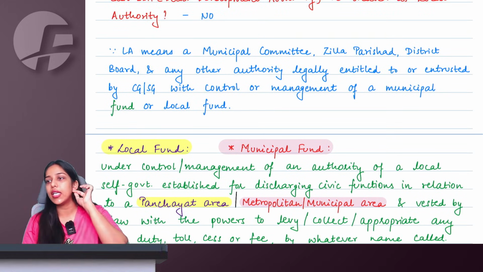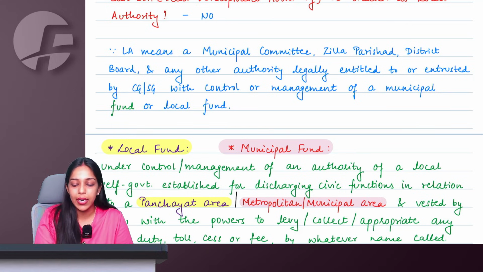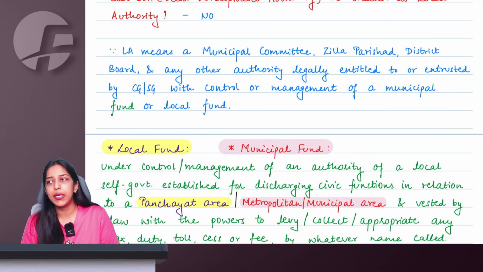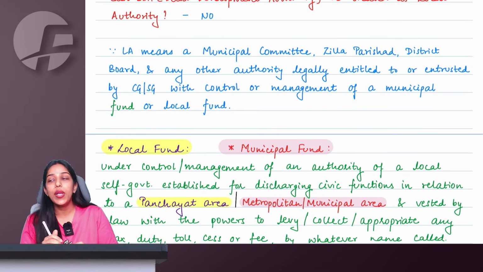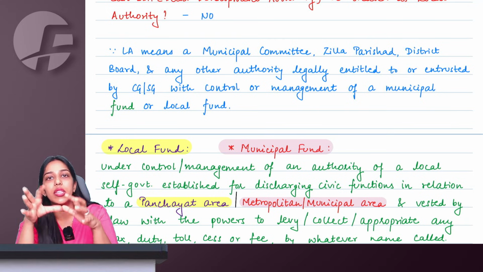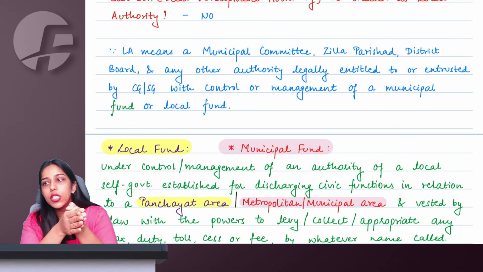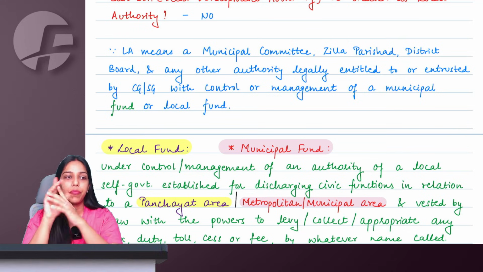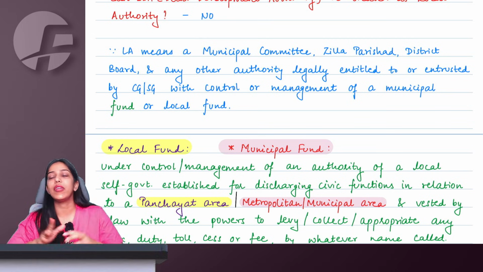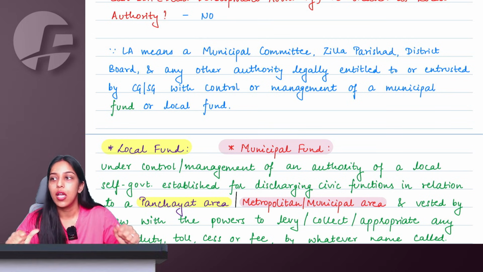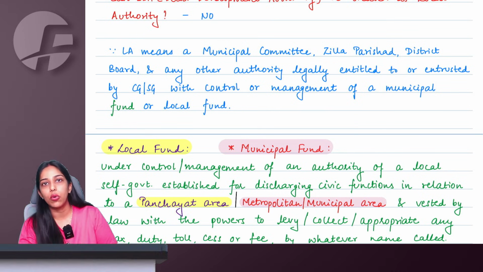Because we have studied the definition of local authority. And the definition of local authority says that any municipal committee or a Zilla Parishad or district board, basically any authority who is legally entrusted with the control of local fund or municipal fund, those bodies can be considered as a local authority. So if you want to be categorized as a local authority, you must have management control access to the municipal fund or the local fund. In that case, you are a local authority.